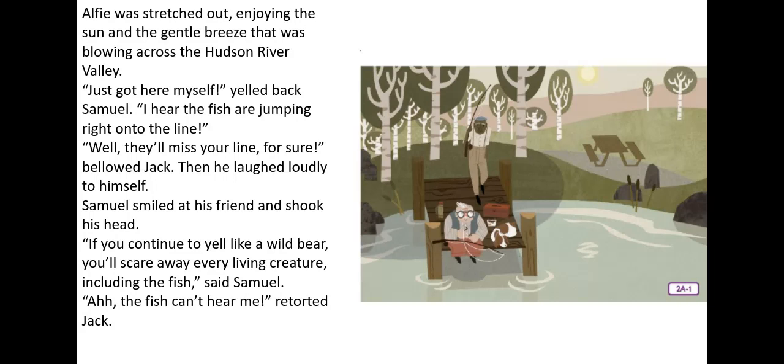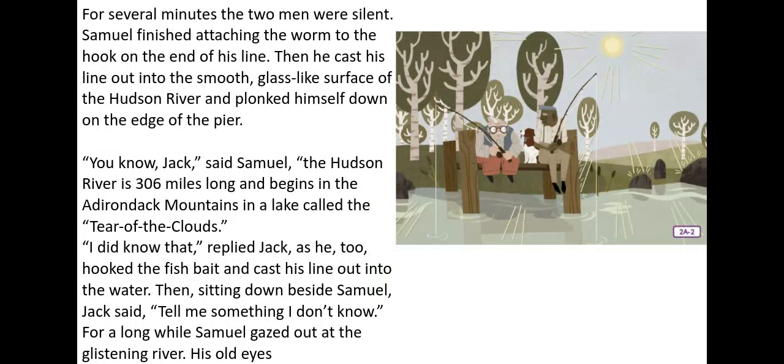Retorted means he said it back, or answered. For several minutes the two men were silent. Samuel finished attaching the worm to the hook on the end of his line. Then he cast his line out into the smooth, glass-like surface of the Hudson River and plonked himself down on the edge of the pier.